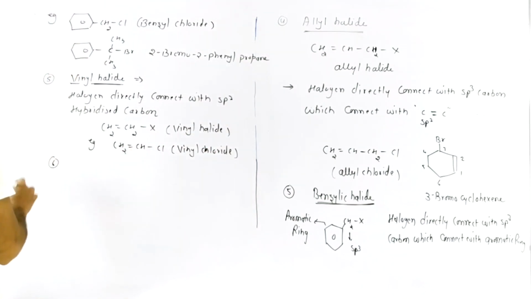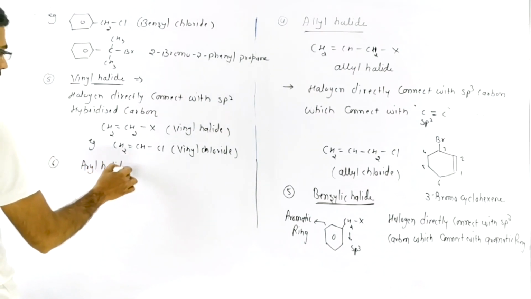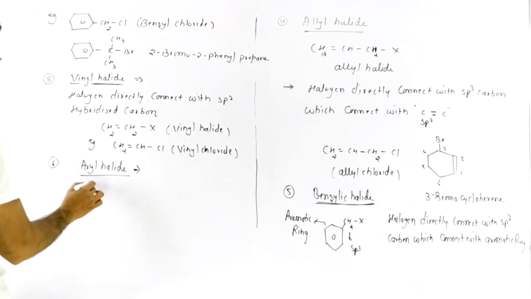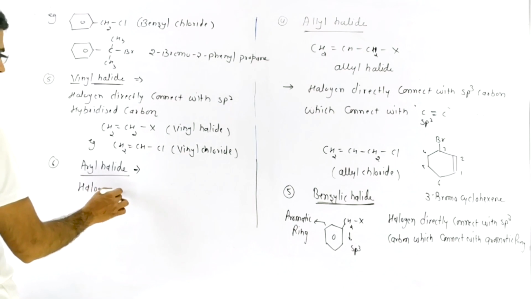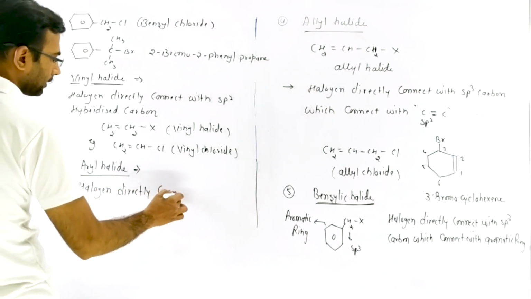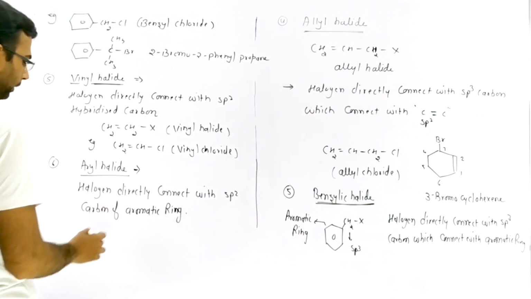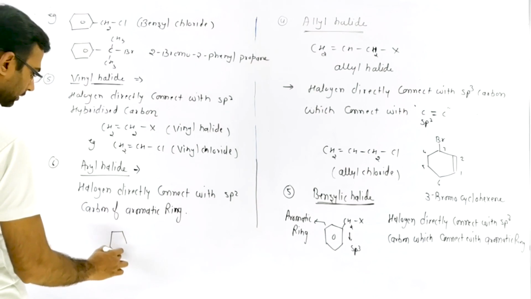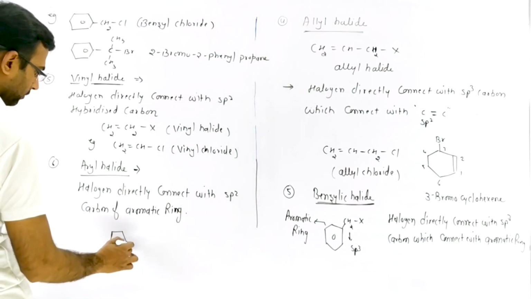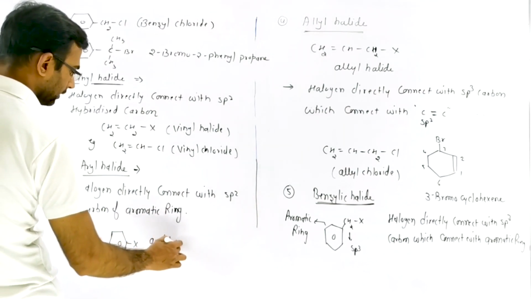Next, sixth, aryl halide. So what is aryl halide? The halogen is directly connected with an sp2 carbon of an aromatic ring, like this, that is aryl halide.